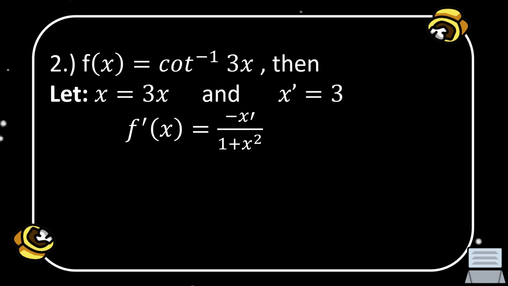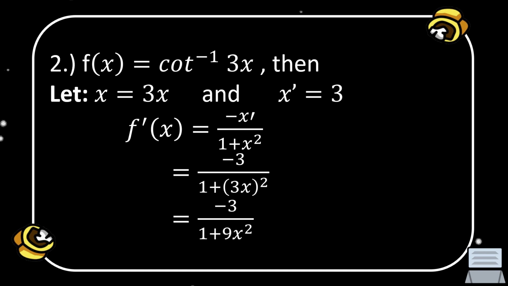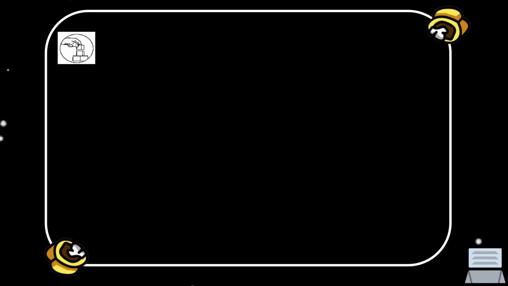Okay, we have to substitute the given. The first derivative of x is 3, and since that is negative first derivative of x, the value now is negative 3 over 1 plus the value of x, which is 3x squared. Okay, so the first derivative of f of x is negative 3 all over 1 plus 9x squared.